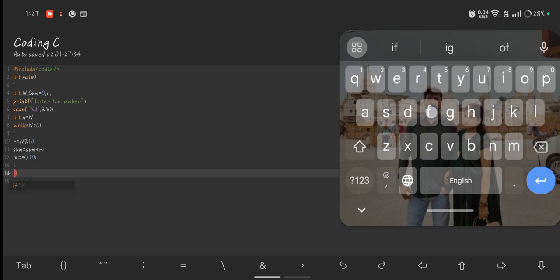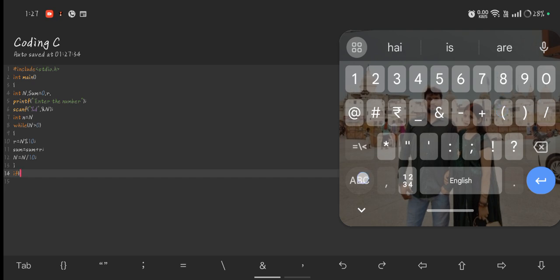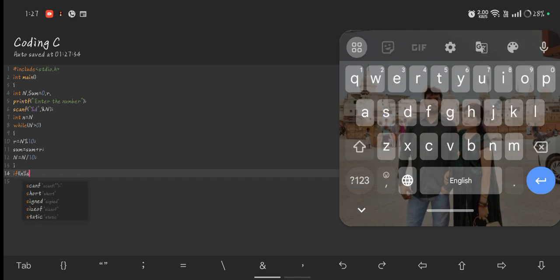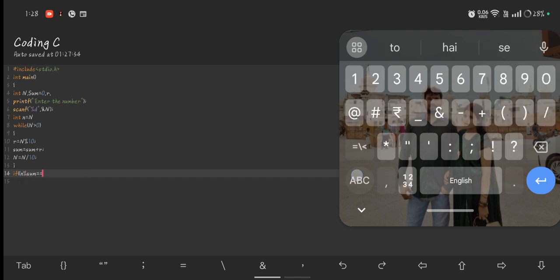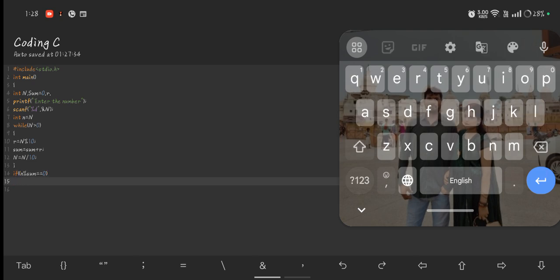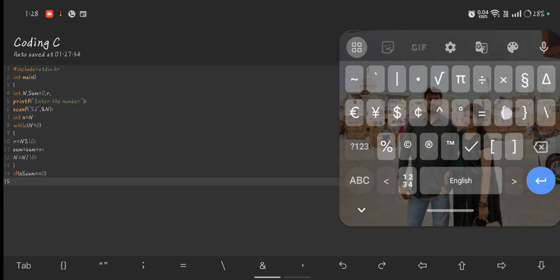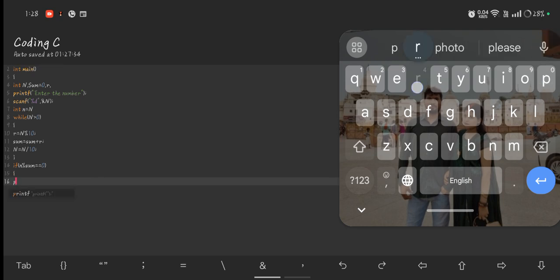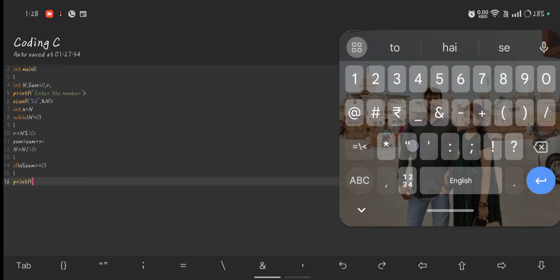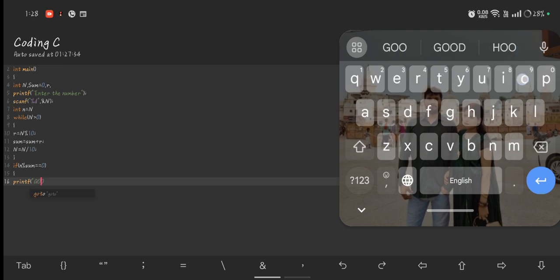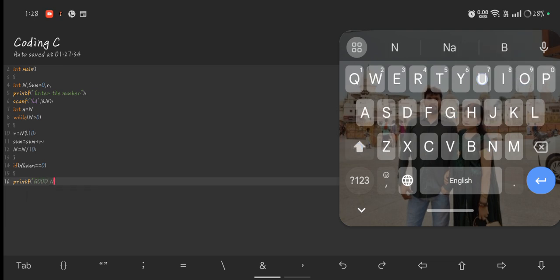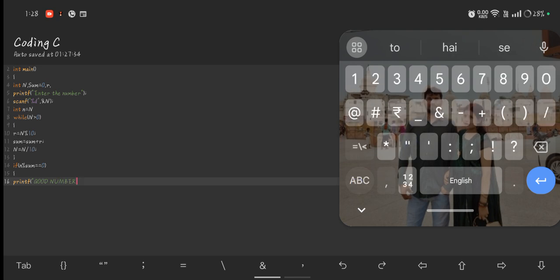Here we use an if statement: if small n modulo sum is double equal to 0, open the if body and use printf, good number.